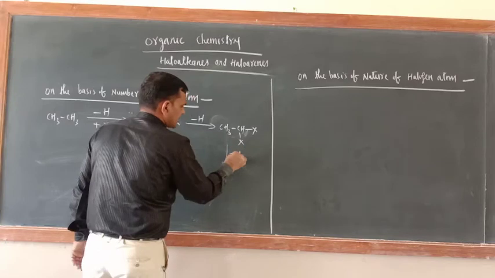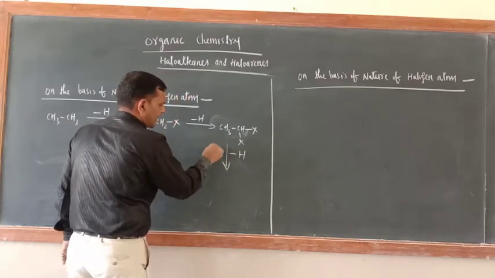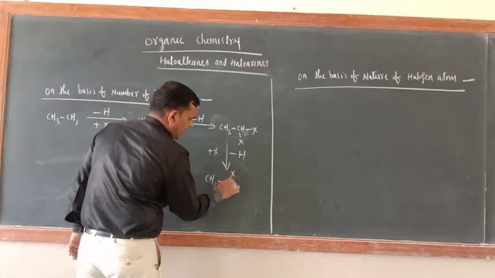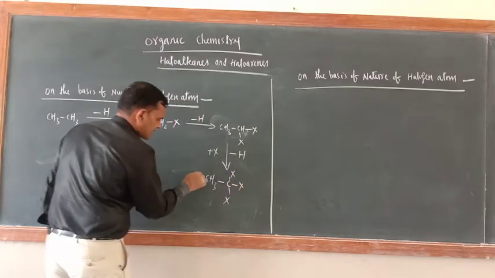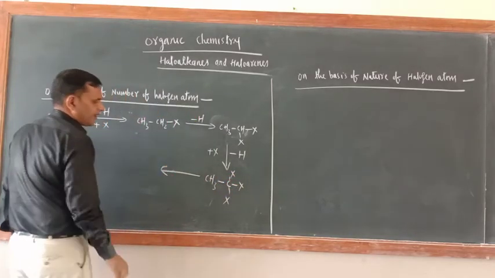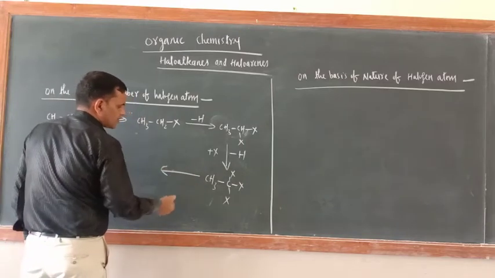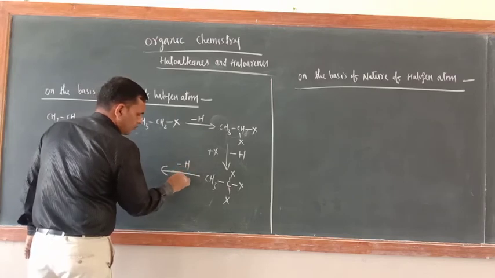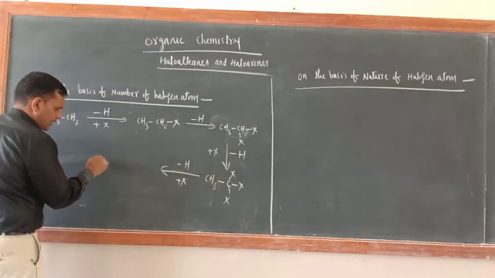Further replace H and put here X. So here CH3, C, here X, X and X. Keep replacing. Now here also minus H, put X. So here what is there?